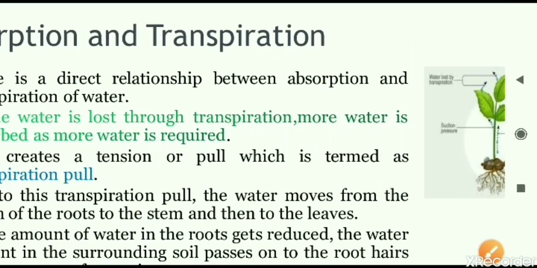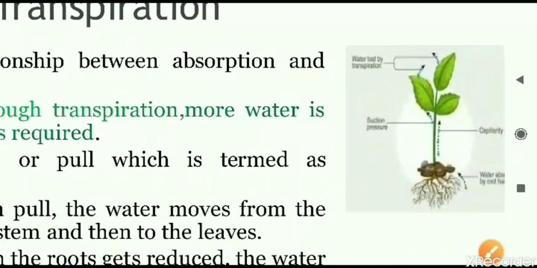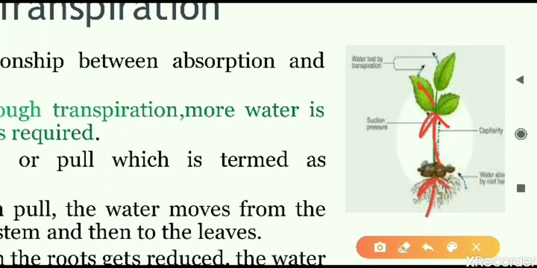Let us zoom in here. The diagram, you can see it here. So the water is absorbed by the roots, then transpiration pull is there. What is transpiration pull doing? It is pulling the water upwards to the aerial part, or to the leaves and branches of the plant or the tree. And then the water reaches there, in the different leaves.